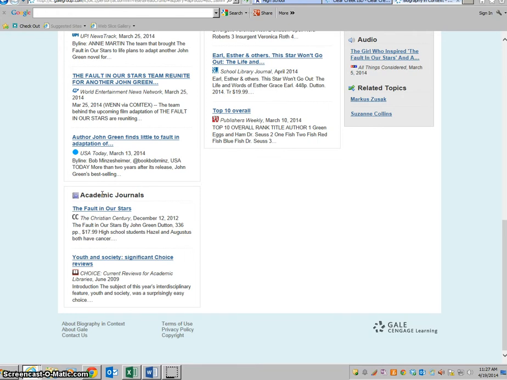Given the choice, you are going to want to use an academic journal because it's the highest level of research, or the highest level of accuracy. Basically, an academic journal is a journal for people in the field. It's like a magazine for people that are in the field. An example would be the Journal of Pediatrics that your pediatricians read. That is published by doctors for doctors.